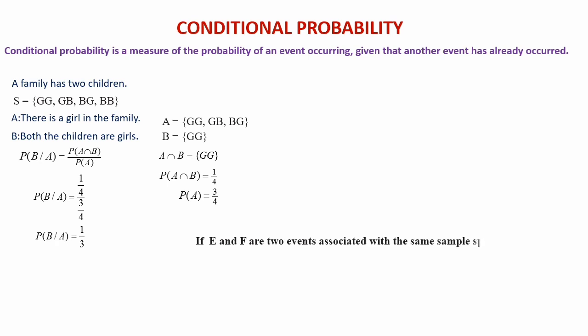Let's define the conditional probability in a clearer way.